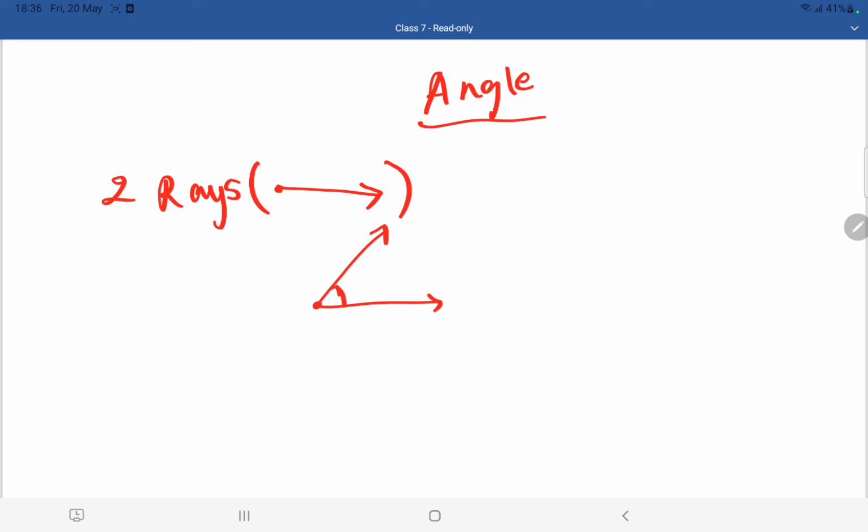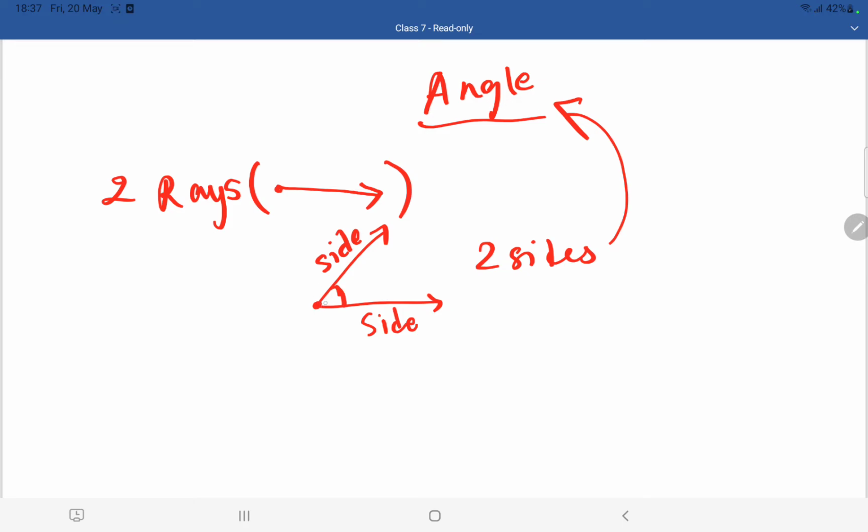So here I told you this is meant by ray. Here one ray is there like this, the other ray is there like this. So when two rays are combined, that is known as an angle. This total thing is known as an angle. Here two rays are there. Each ray is known as a side. This is one side, this is one side. So an angle is made up of two rays and an angle has two sides.